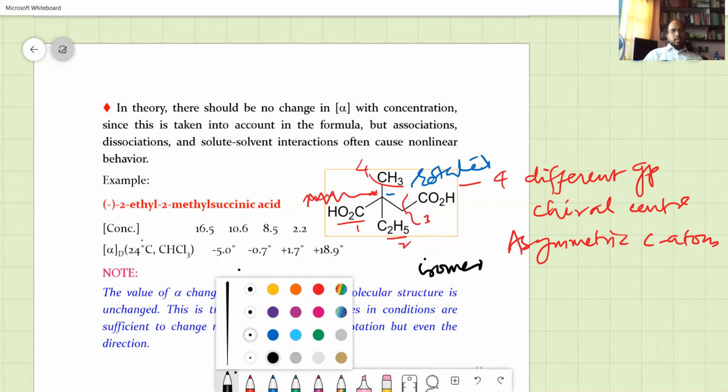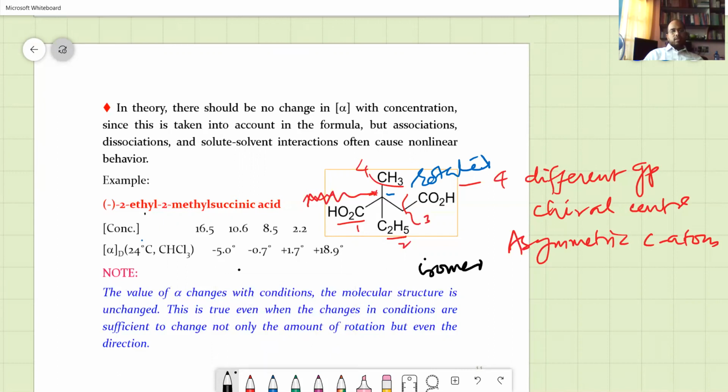Here is an example of minus. The minus is the modern way of denoting it. If it is plus within brackets, it becomes D. This minus is the direction of rotation of that particular isomer. Here you can see minus 5 degrees it has rotated, minus 7 degrees it has rotated, plus 1.7 degrees it has rotated, and plus 18.9 degrees.